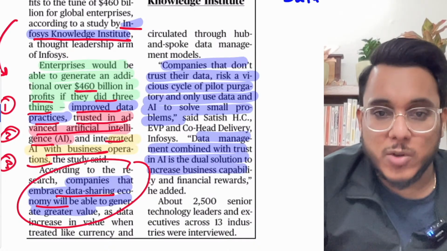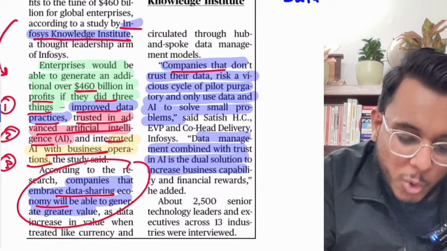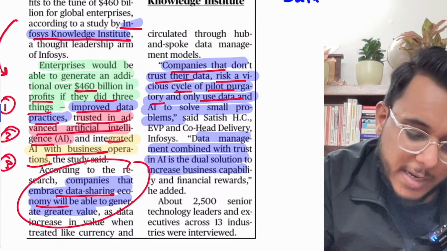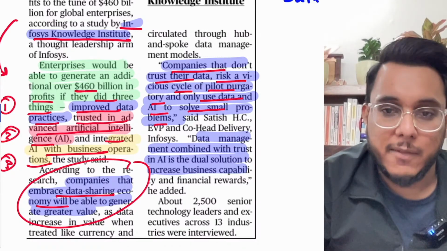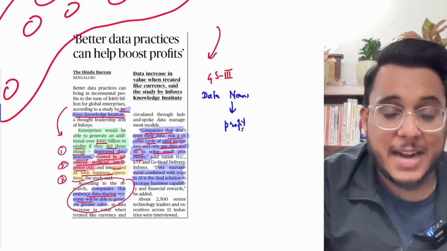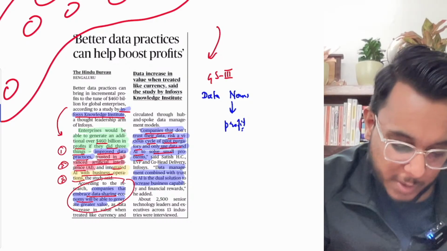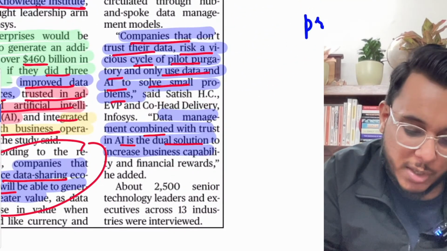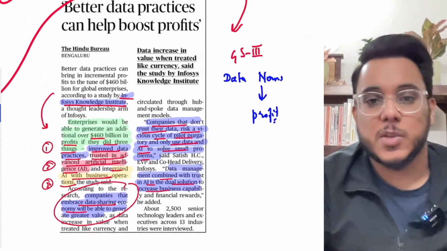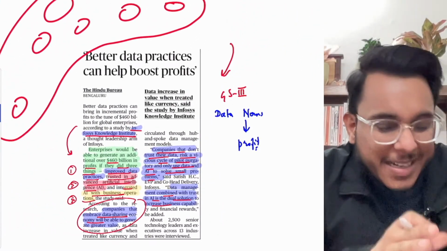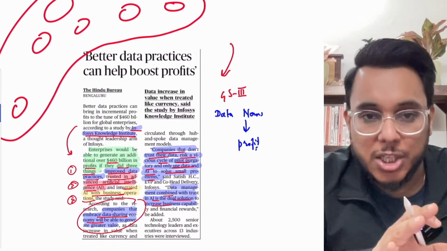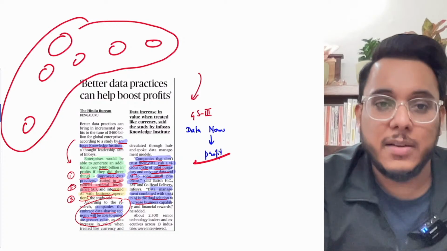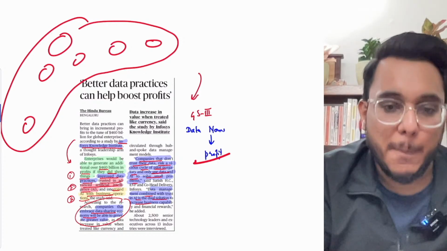According to the Infosys Knowledge Institute, companies that don't trust their data risk a vicious cycle of pilot purgatory and only use data and AI to solve small problems. So you need to trust the data, and the data needs to be shared. Data management combined with trust in artificial intelligence is the dual solution to increase business capabilities. So collect data, share data with each other, use artificial intelligence on that data, and that will provide enhanced profitability to the businesses.